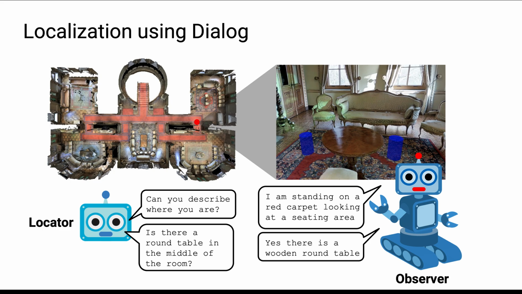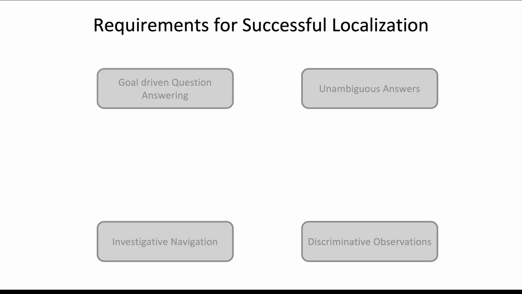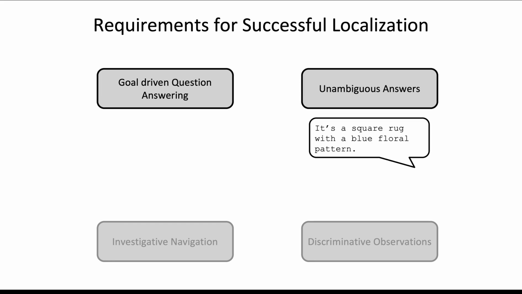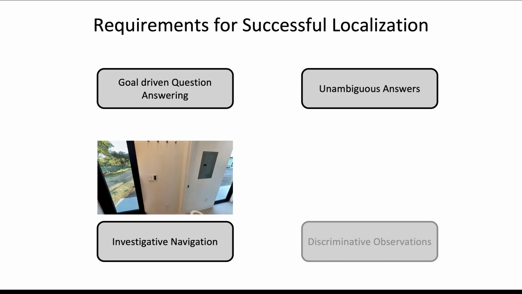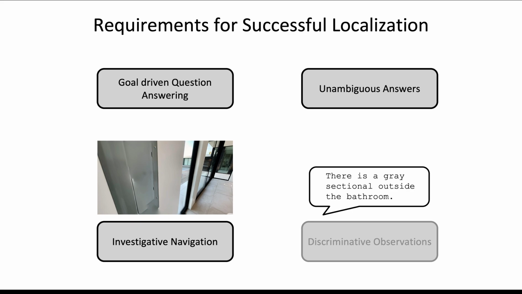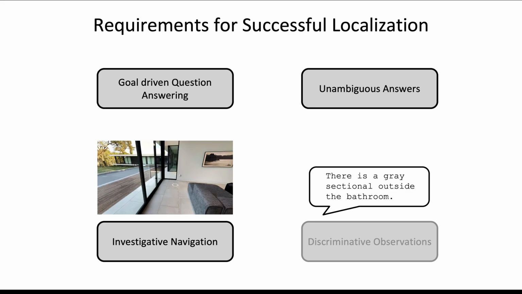For future purposes, let us call the agent answering questions and navigating the observer, and the agent trying to locate the navigator, the locator. Success at this cooperative task requires active participation from both agents. Specifically, it requires goal-driven questioning from the locator, and unambiguous answers from the observer that communicate observations. Oftentimes, it also requires the observer to navigate, both to investigate the environment and to seek out discriminative observations.